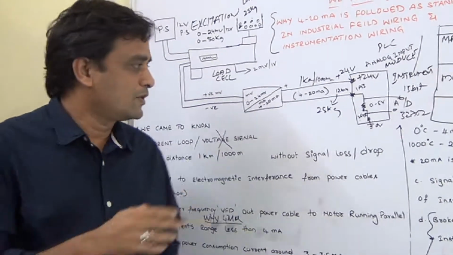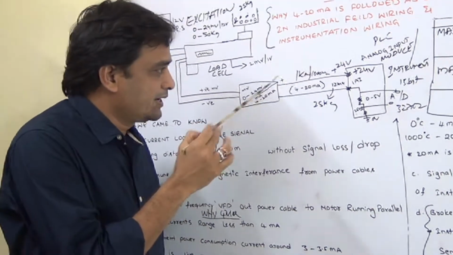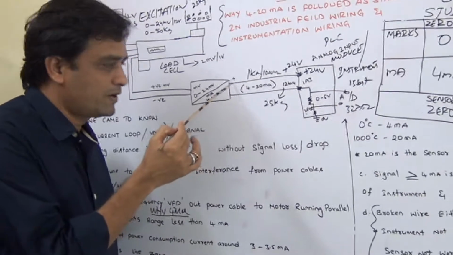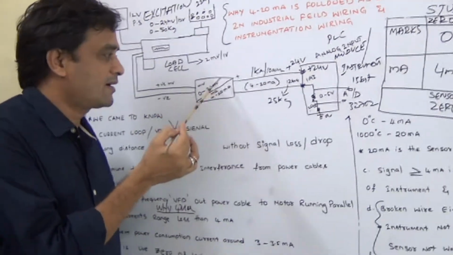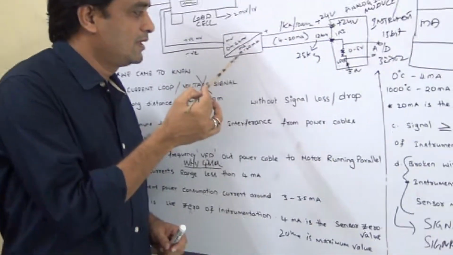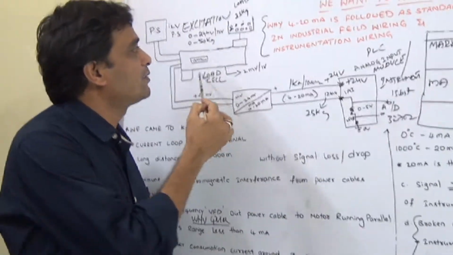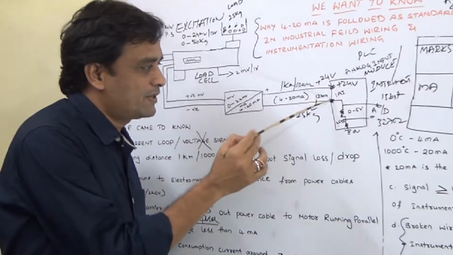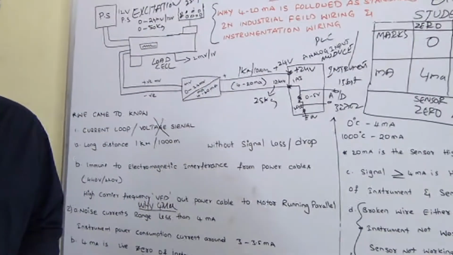This instrument is a two-wire instrument. It is taking the power from the module. The same power is converted to 4 to 20 milliamp according to the sensor 0 to maximum value, and is given to the analog input. So there is a two-wire configuration.